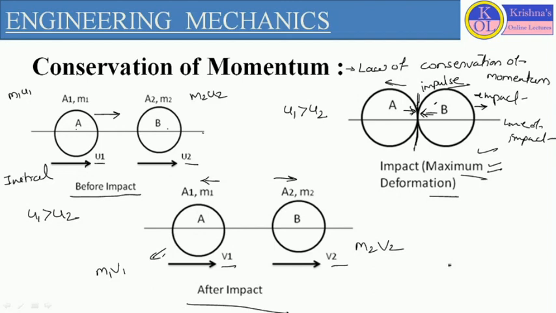Now we want to define the impulse on body B because of the force applied by body A, and the impulse on body A because of the force applied by body B. So here we will define these relations one by one.